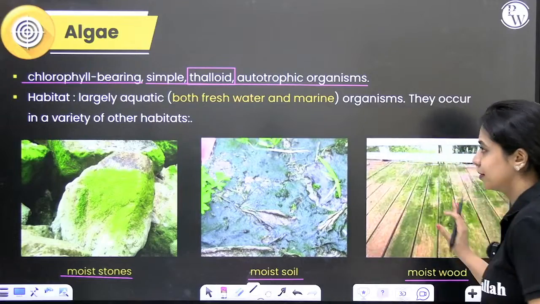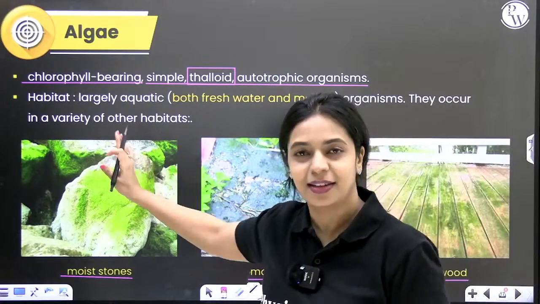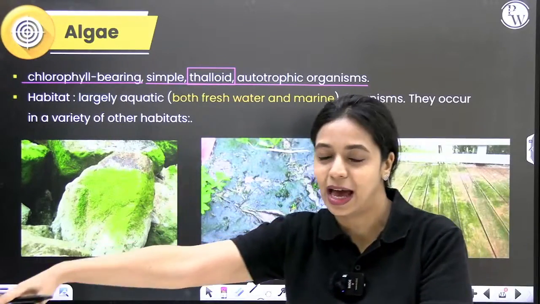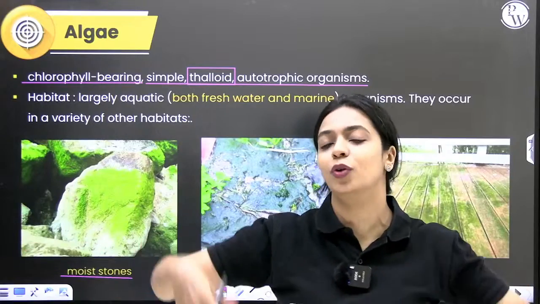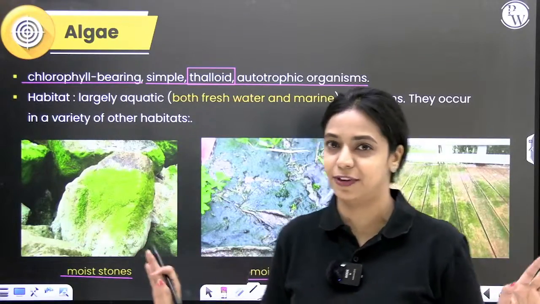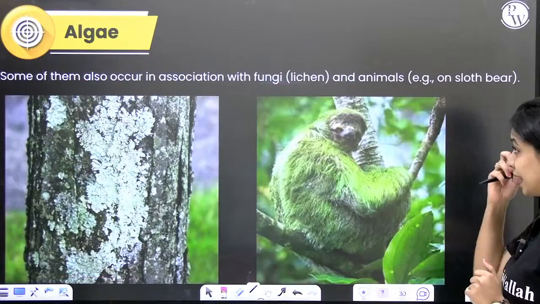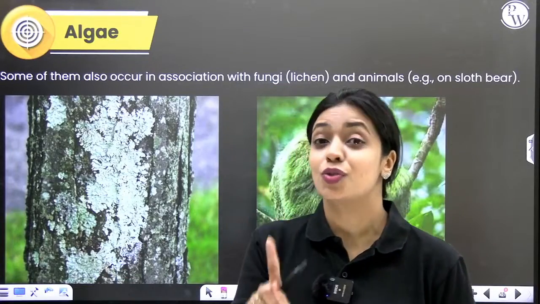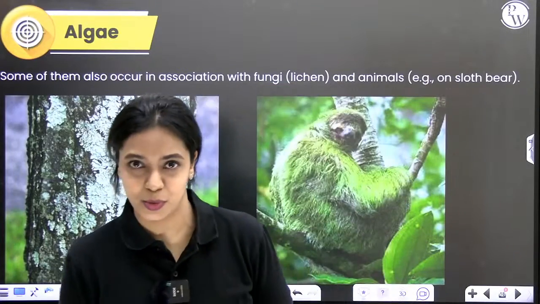Is it clear? This is very easy to remember, right? Wherever they are found in aquatic habitats, mostly, but if they are found on land, wherever there's water, you can find them. Next, algae can be found associated with other organisms as well.